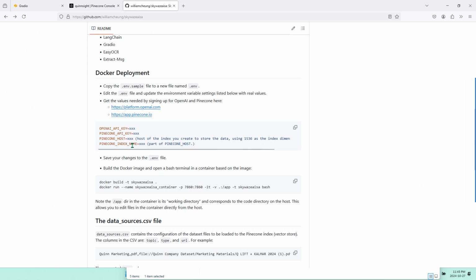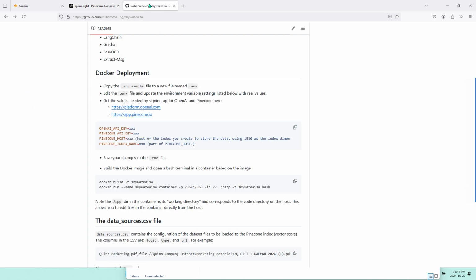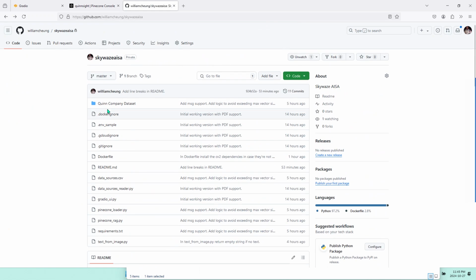And for Pinecone's index name, you just extract it from the Pinecone host, or just copy from here. It's QuinnSite. It also shows up in the host URL here as well. Okay, so that's the demo.